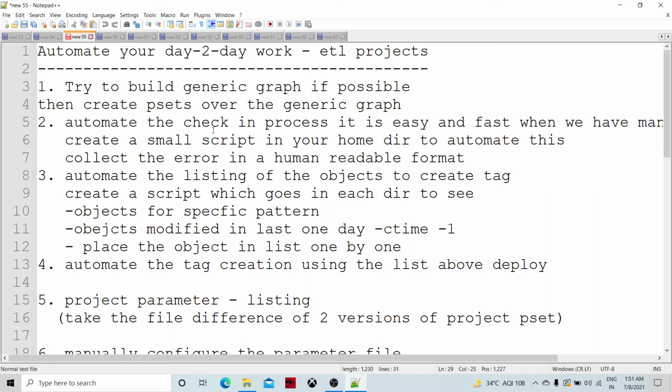Generic graphs are basically portable graphs. The more hard coding you do, the more static you are making it. If you want to make things movable or portable, you need to make them generic, in terms of accepting the inputs, generating the outputs, or processing the data.